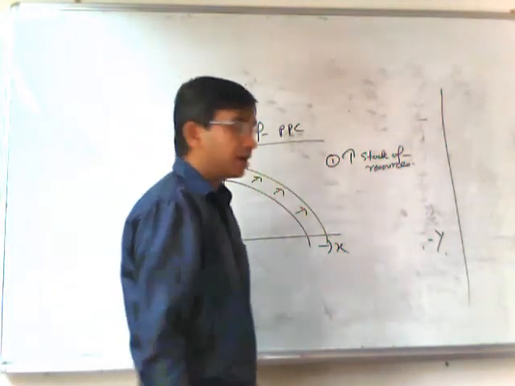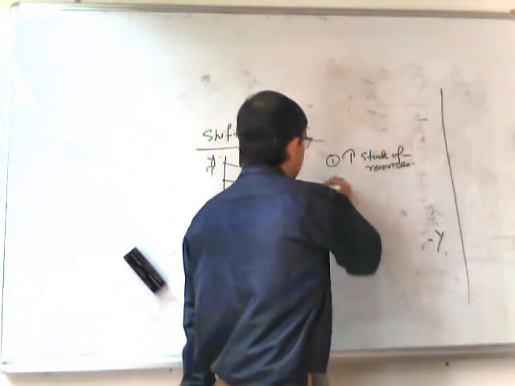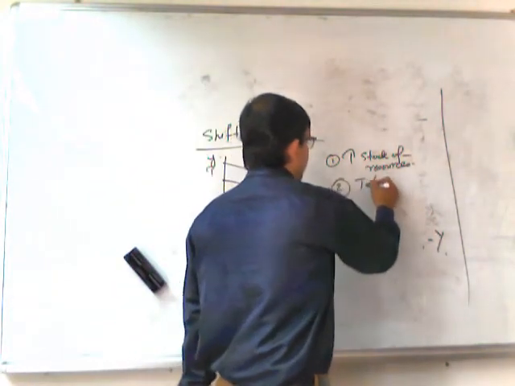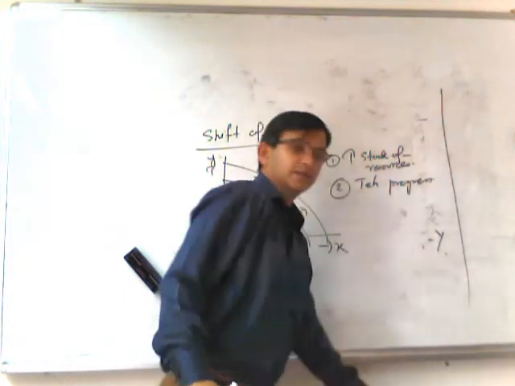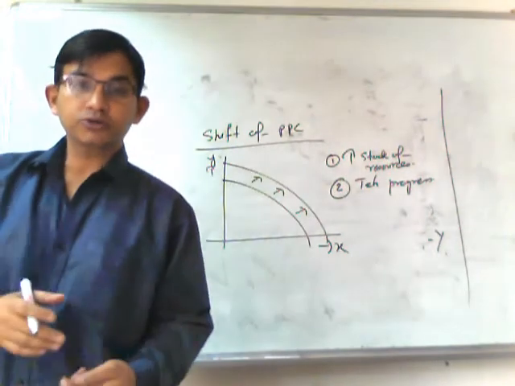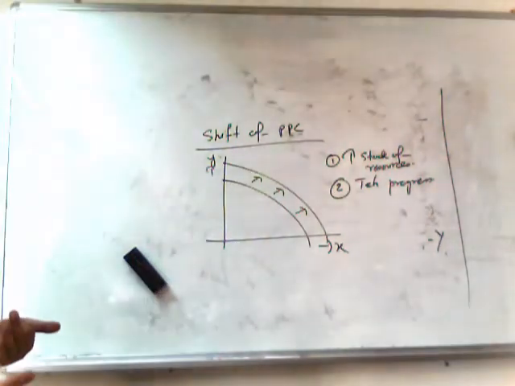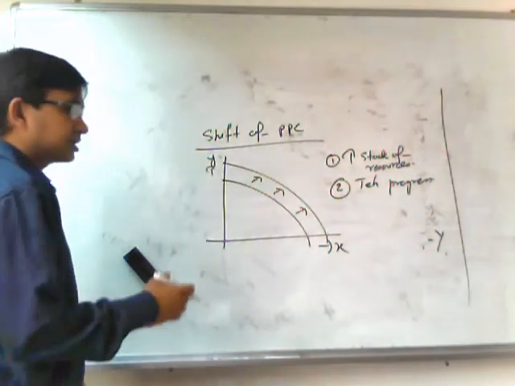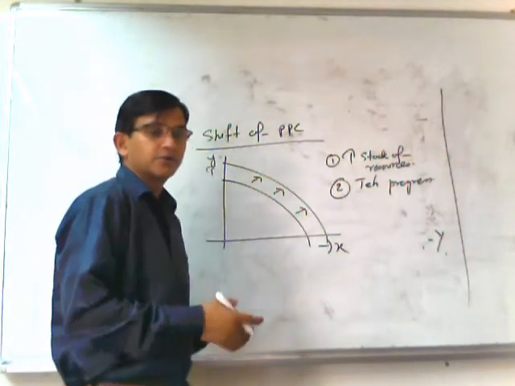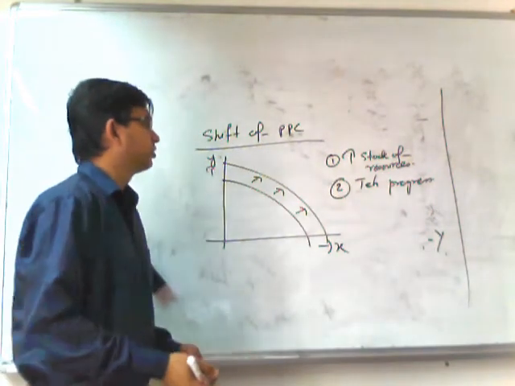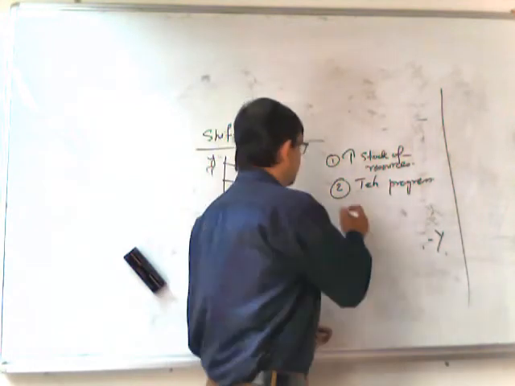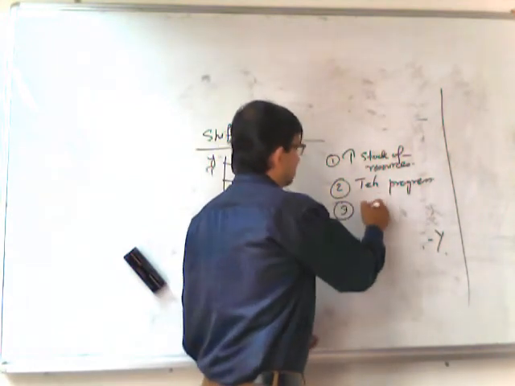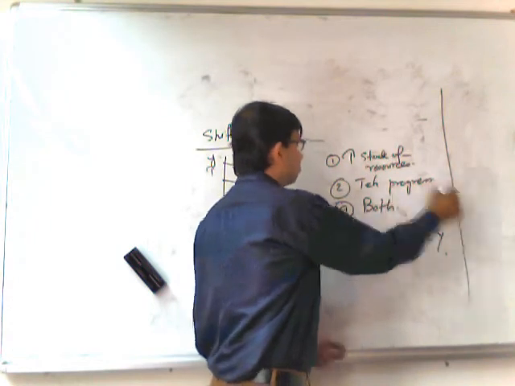Number two, if there is technological progress, the country is using more sophisticated technology. So what we will find is that, given the resources, the country can produce a higher level of output. Efficiency of the workers will increase, giving more output. And number three, both of them.